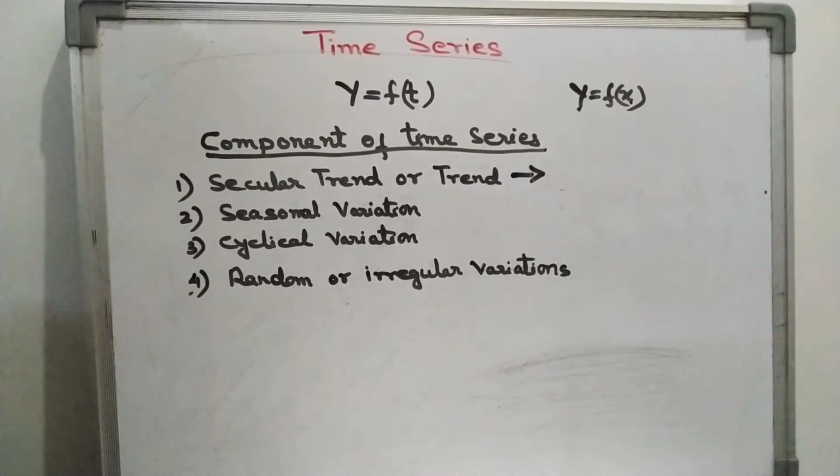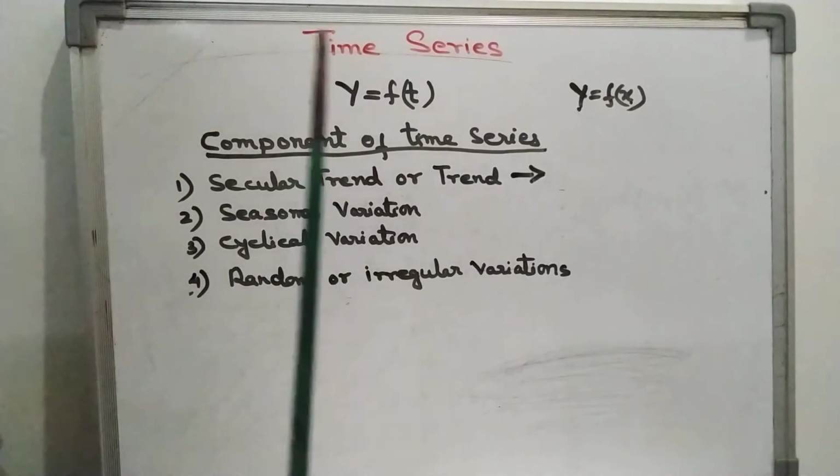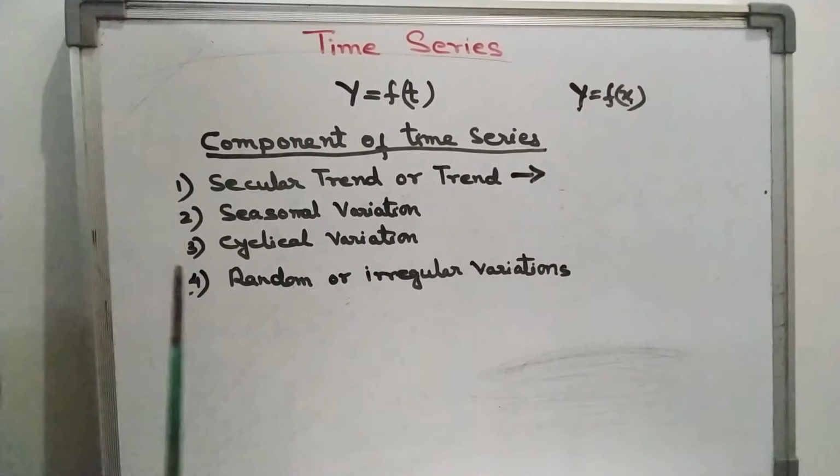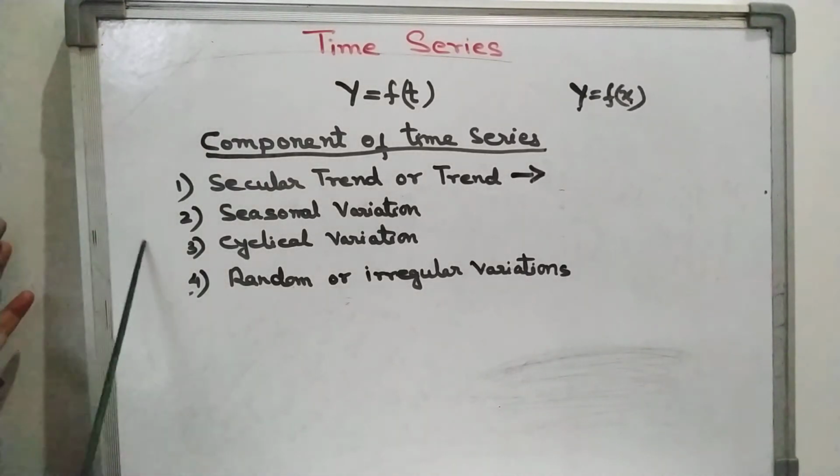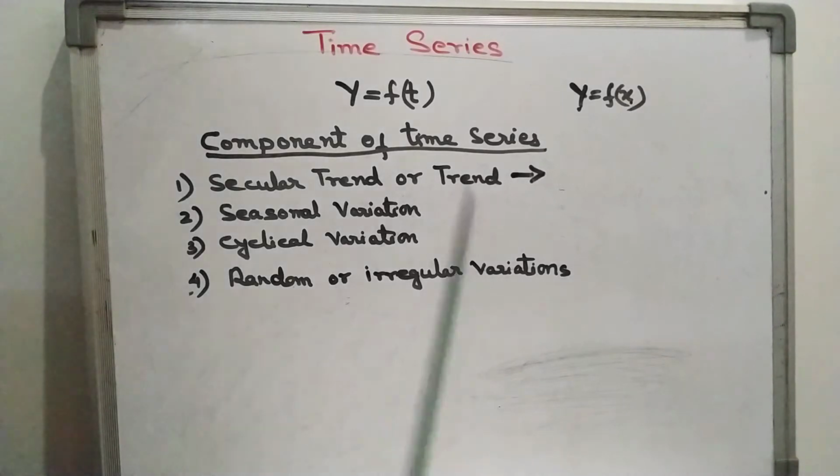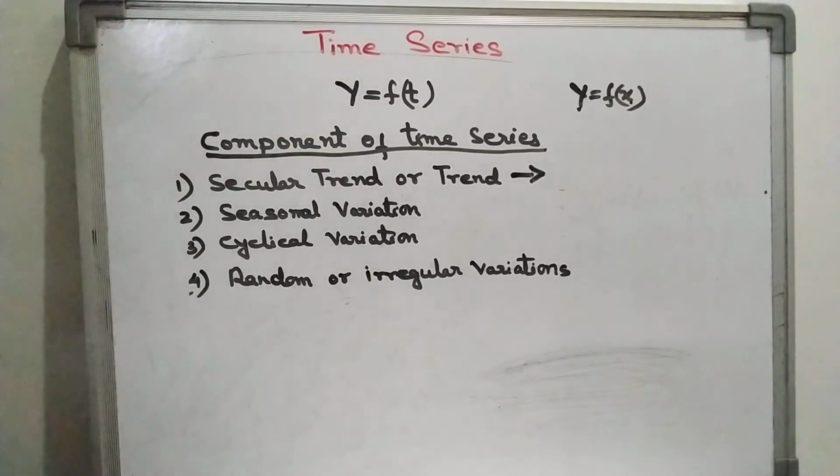The last one is random or irregular variation. Sometimes, because of the pandemic, the price of some commodity increased highly this year, so this is a random or irregular variation. We will study this in more detail afterward.